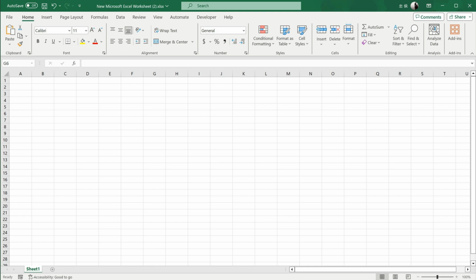Data is contained in cells organized in rows and columns. Each cell has a unique address or reference such as A1, B2, etc. Formulas can be created to perform calculations on data by referencing cells. Formulas start with an equal sign. Excel allows for analysis of data using pivot tables, sorting, filtering, charts, etc. It offers a variety of predefined formulas called functions for tasks like finding averages, calculating sums, counting cells, etc.